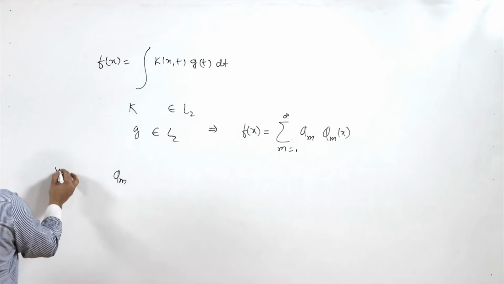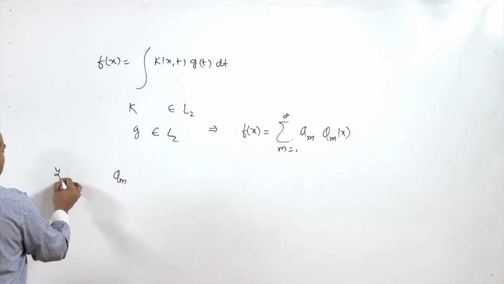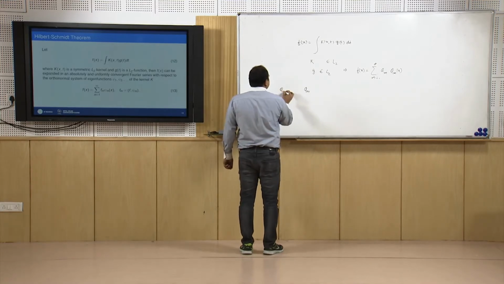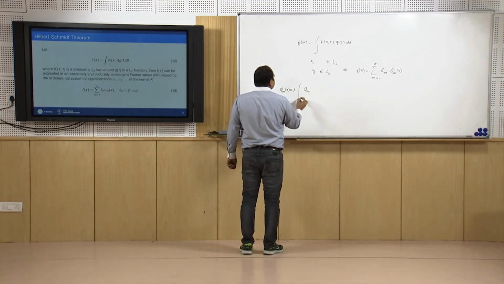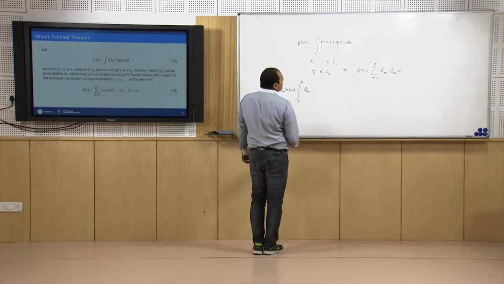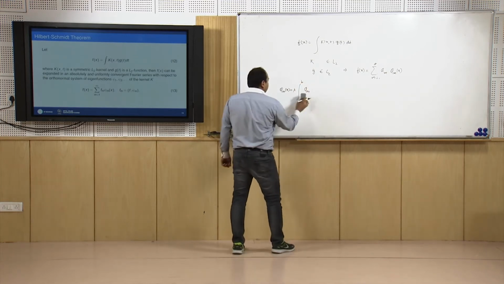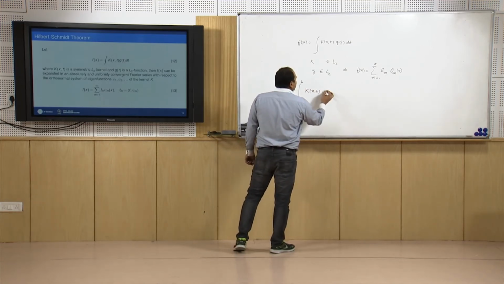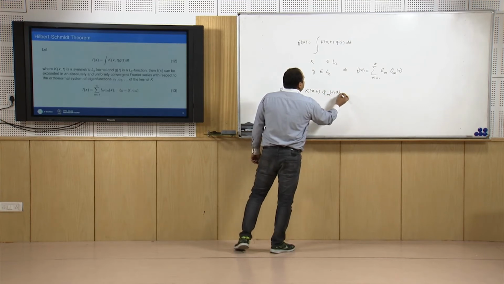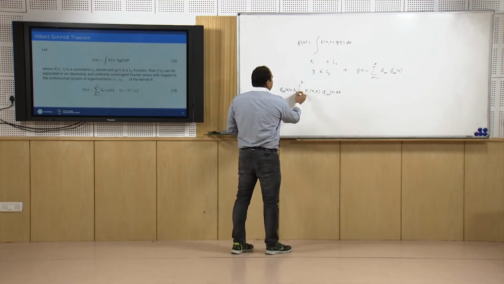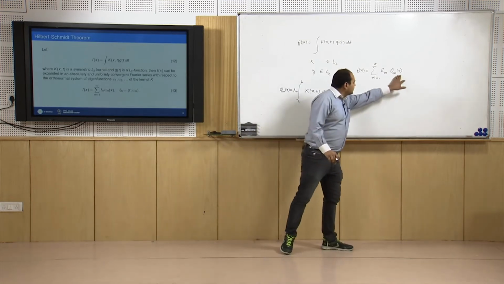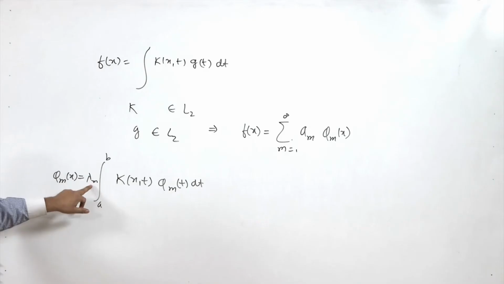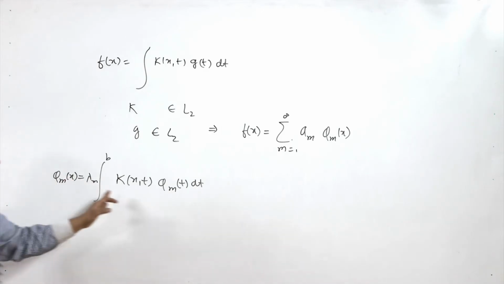It means that it satisfies this property: phi_m(x) is equal to lambda times the integral from a to b of k(x,t) phi_m(t) dt. So this phi_m(x) is basically the eigenfunction corresponding to some eigenvalue, let us say lambda_m, and it satisfies this property.